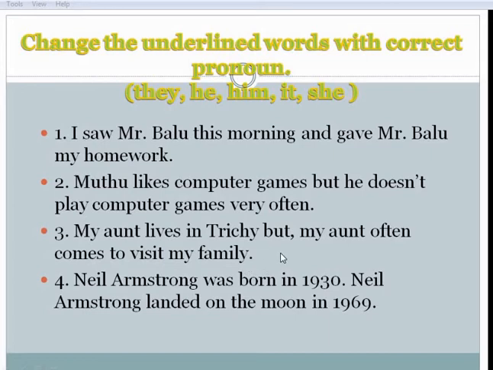My aunt lives in Trichy, but my aunt often comes to visit my family. We have to change the second "my aunt" to "she": she often comes to visit my family. Neil Armstrong was born in 1930. Neil Armstrong landed on the moon in 1969. The first Neil Armstrong is okay, but the second changes into he: he landed on the moon in 1969.